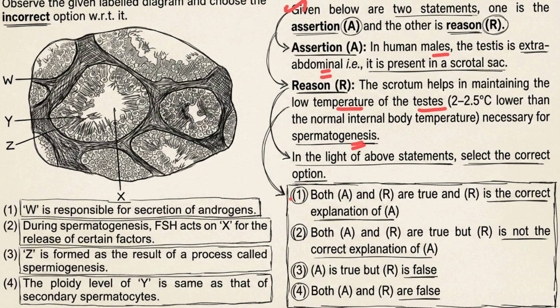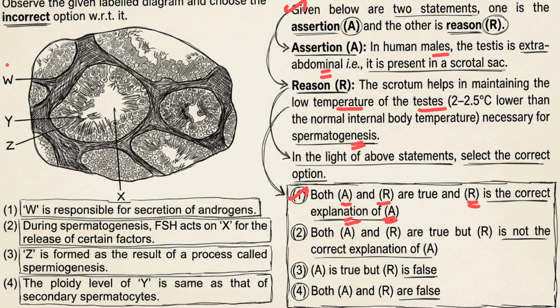Okay, fine. So it is going to be the first option, that is both A and R are true and R is the correct explanation of A. Because why is it present outside the body? Yeah, because of this reason only, because spermatogenesis requires less temperature. So that's why the body outside place aagirukku. So they are saying correctly. That is correct.